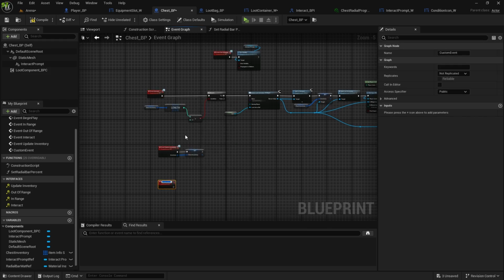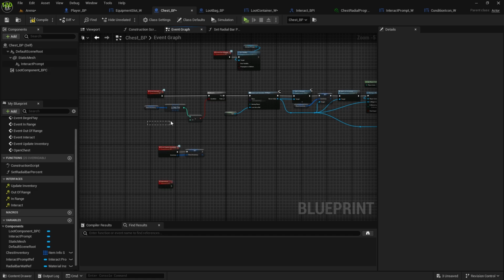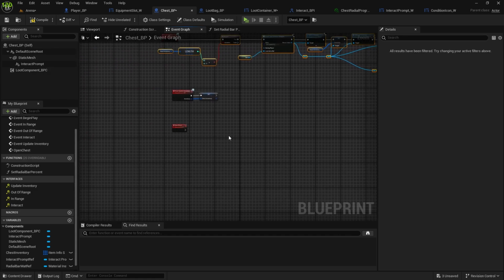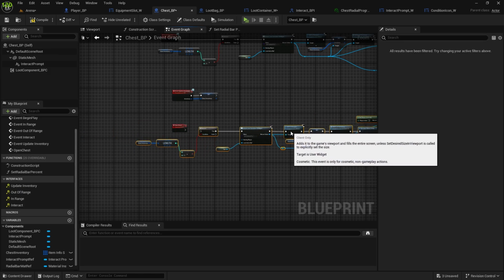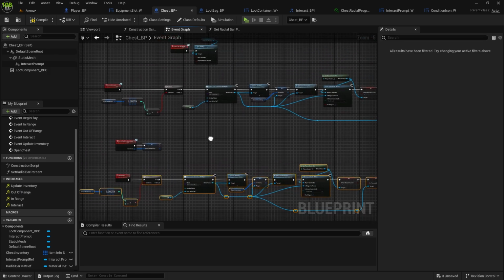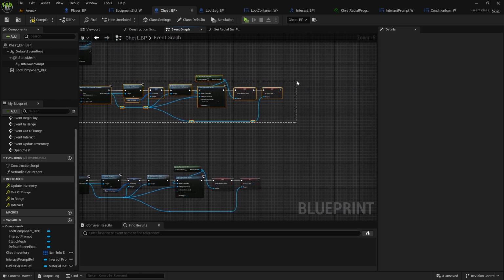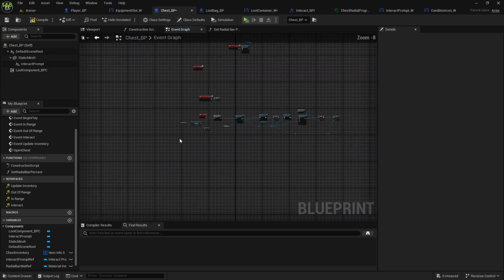Add custom event, which will be open chest. And we will copy this whole thing apart from this interact. You could have done Control X because we don't need this here. So open chest, that can go on the bottom.